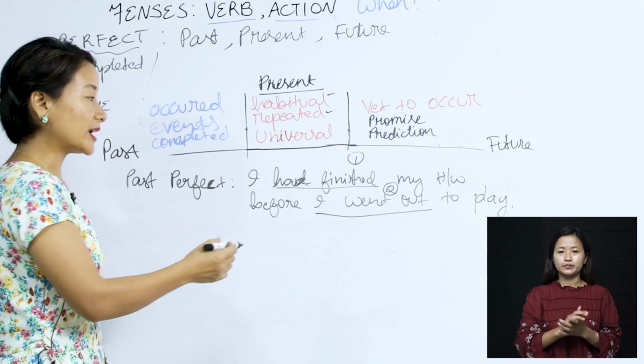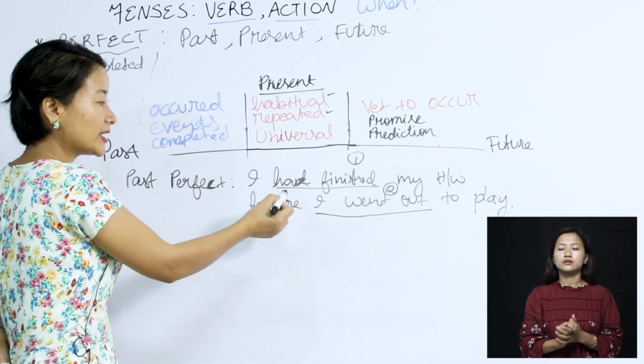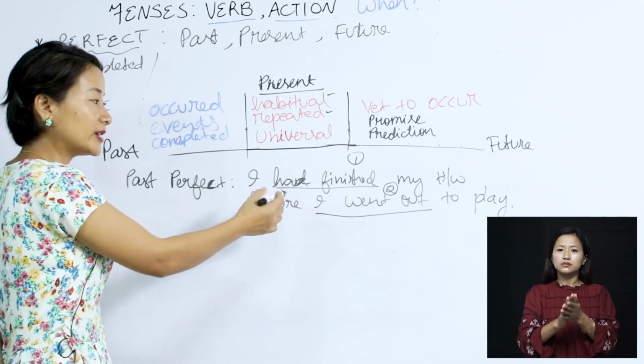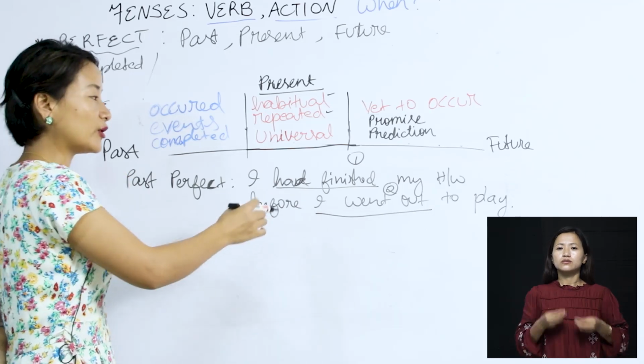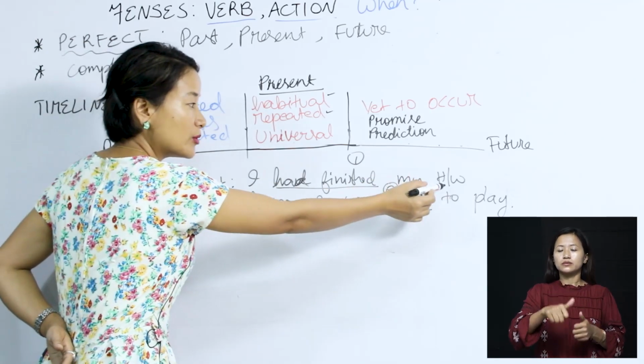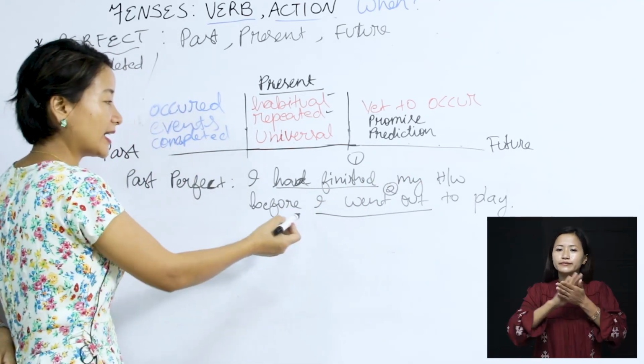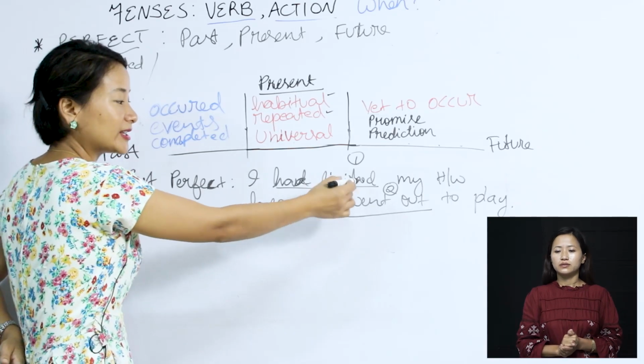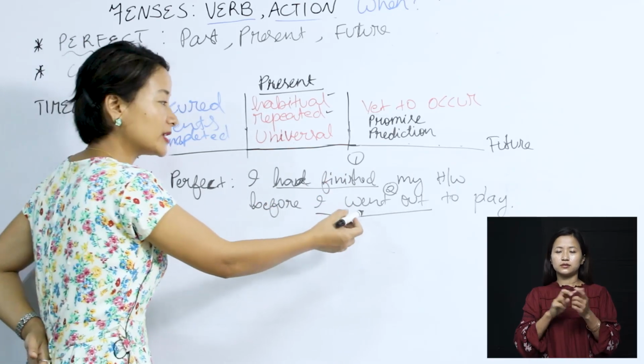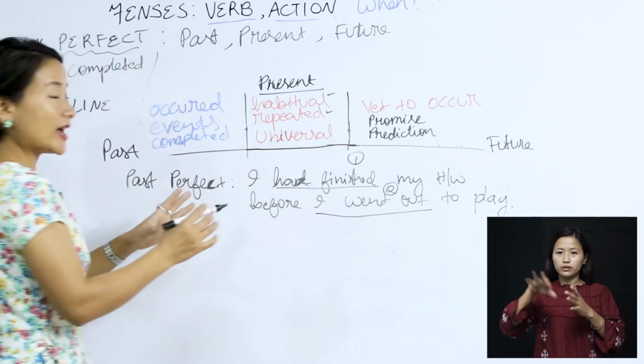Now, if we take a look at it, you will find that this gives more emphasis on the result, that the homework was finished, and also the fact that it is linking up to the action that the person went out to play. So 2 actions took place.